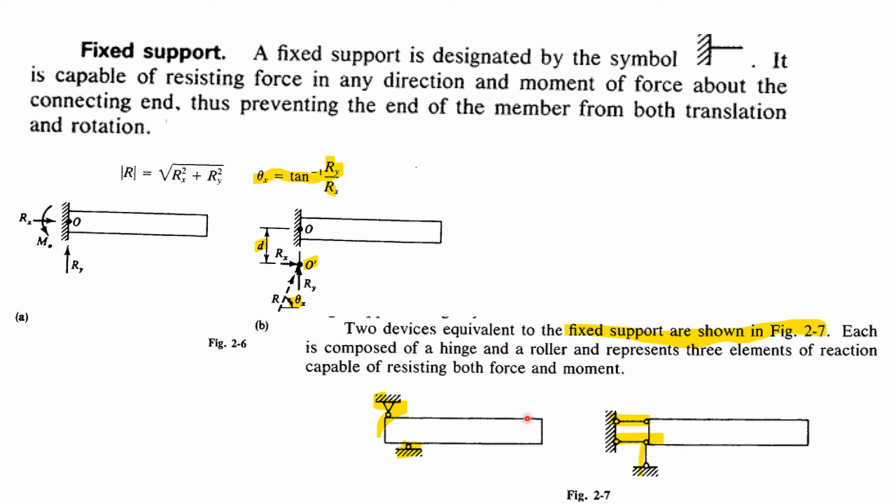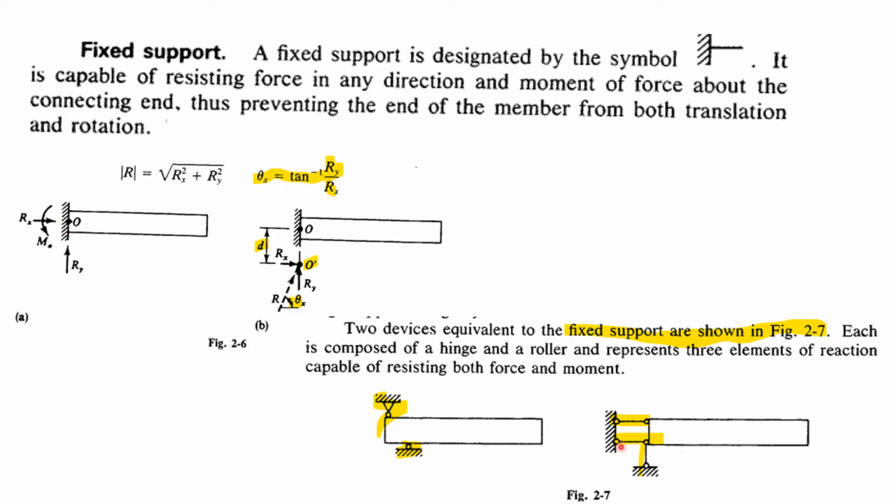Whatever the moment caused by this external moment is resisted by these two support reactions, because they are separated by a small distance, the lever arm. That would create the resisting moment. So this structure is capable of resisting vertical and lateral forces as well as moment. So this can be considered equivalent to this fixed support.